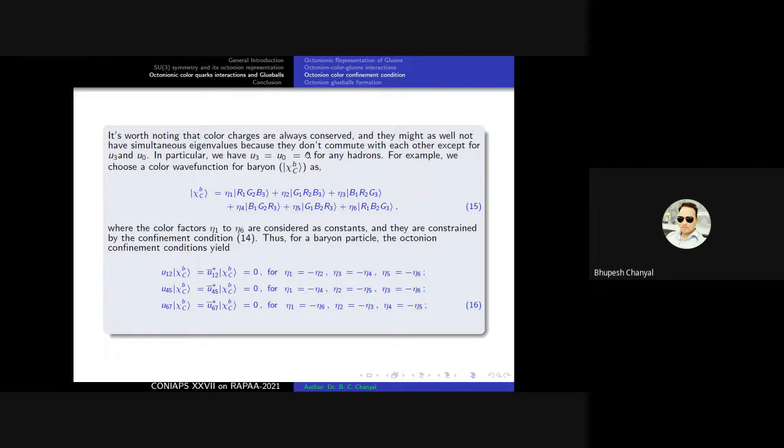If we choose this, we get this color wave function for the baryonic case, where eta 1, eta 2, eta 3 to eta 6 indicate the color factors, which are constants. For a baryonic particle, the octonion confinement conditions become equation number 6. Finally, we obtain the following completely antisymmetric wave function for baryon particles with unit color factors in the case of the octonion color pair given in equation number 17.